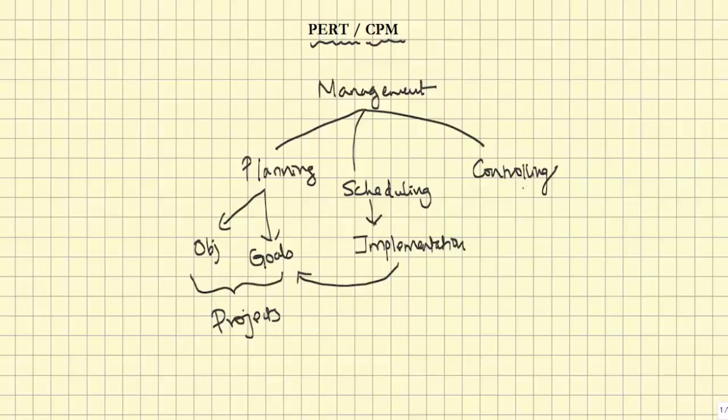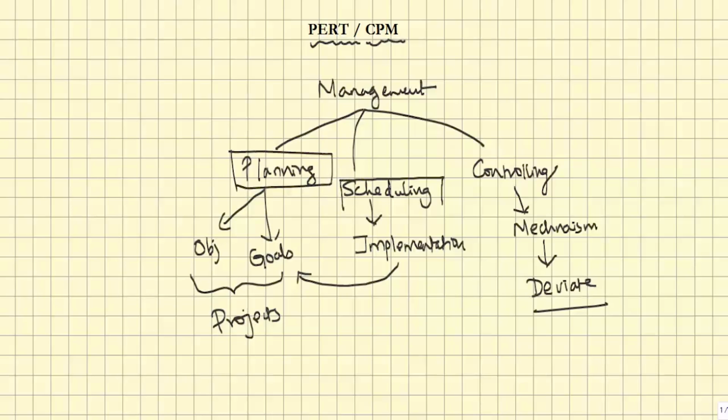The function of control is to institute a mechanism which will trigger a warning signal if your actual performance is going to deviate from the plan. Because in planning you have made what you want to achieve, and in scheduling you are going to implement the necessary activities which are necessary to achieve the plan, and this control will act as a triggering point and it would tell you if the actual performance is deviating from plan,